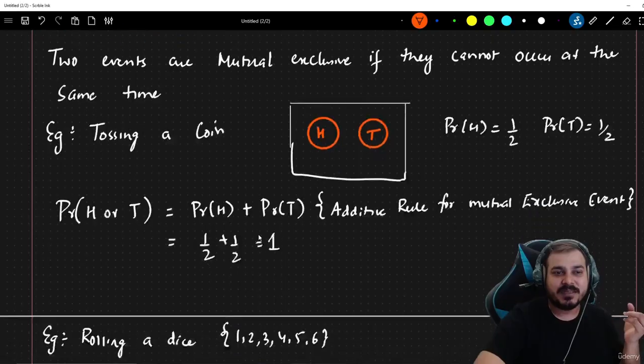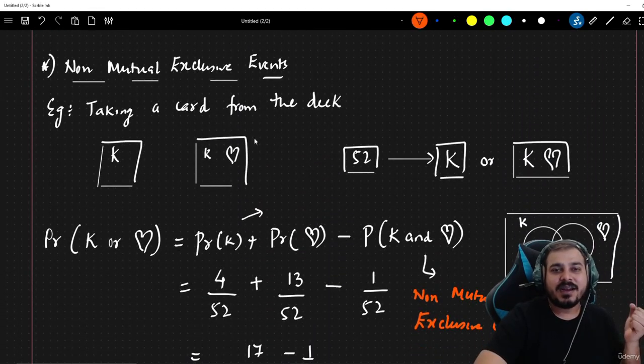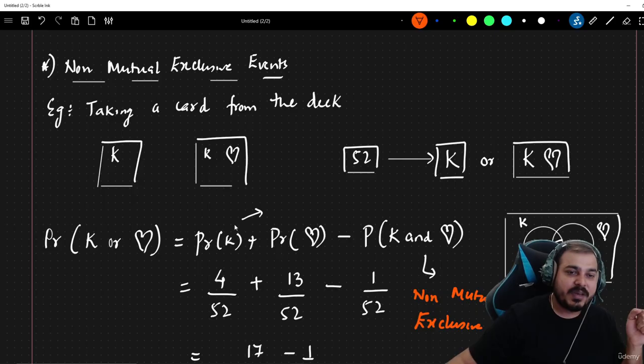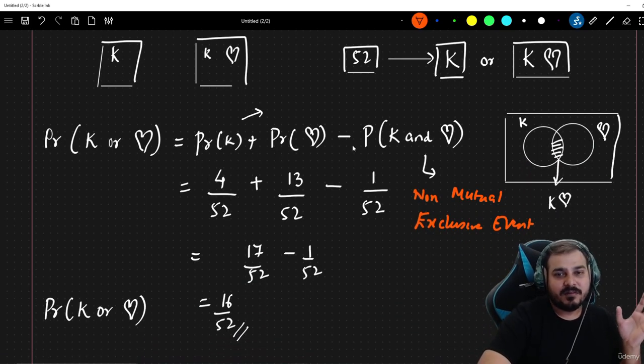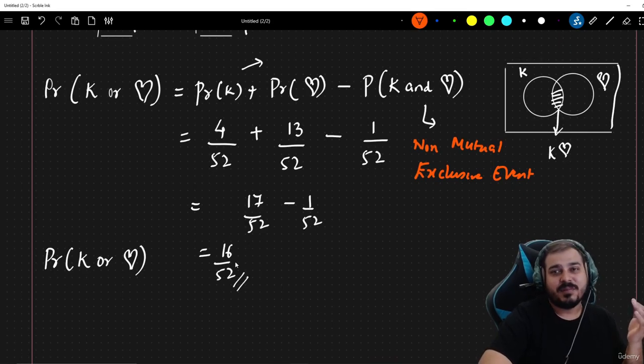I have taken this particular example where I am taking a card from the deck, and I'm saying that it can be a K, it can be a heart of K. So what is the probability of getting K or a heart, right? So both this combination. In order to solve this, I'm just going to use the simple additive rule, that is probability of K plus probability of heart minus probability of K and heart. Obviously I know how many Ks there are: 4 by 52 plus 13 by 52 minus 1 by 52. Finally I get 16 by 52. Very, very simple understanding.